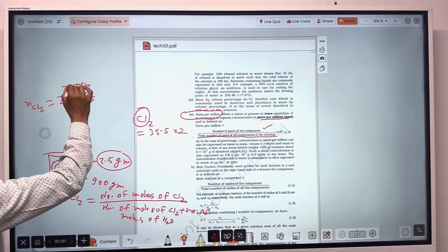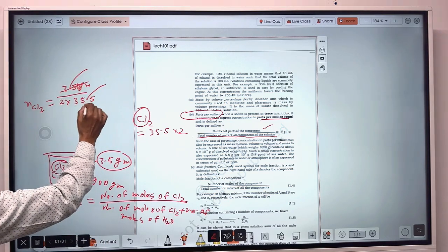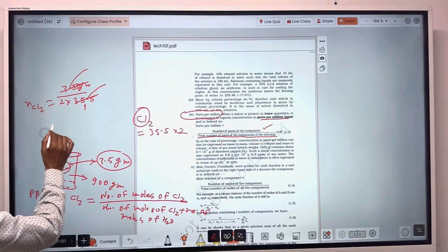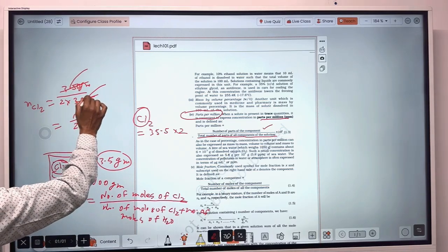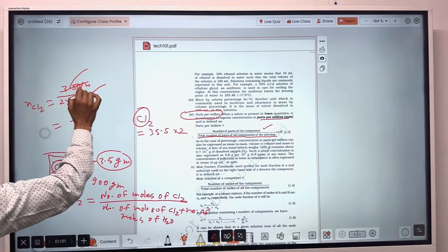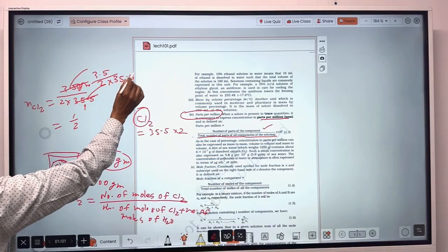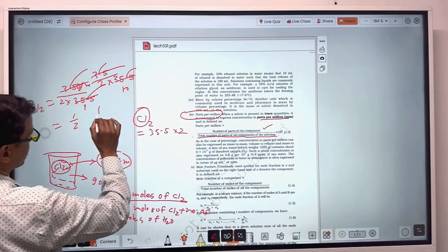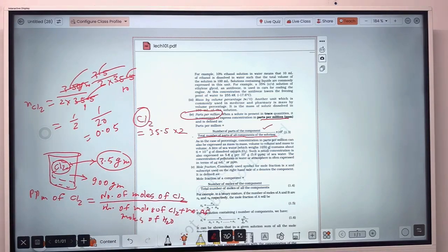So how to do this? The zero cancels out. Nearly, 355 and 350 is near about 1, so 1 upon 2, with the zero you have put here. Whatever calculation you do with 35.5 and 3.5, 3.5 upon 2 into 35.5, one digit cancels out, so nearly about 10. So 1 by 20, that is 0.05. That is the number of moles of chlorine.